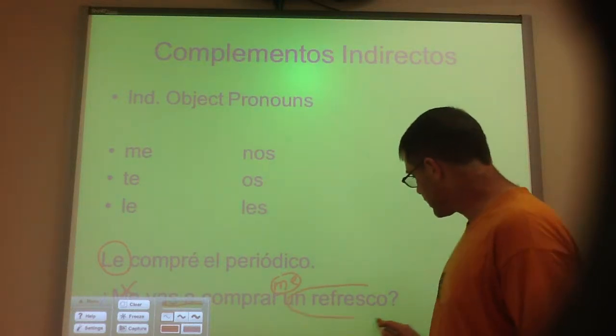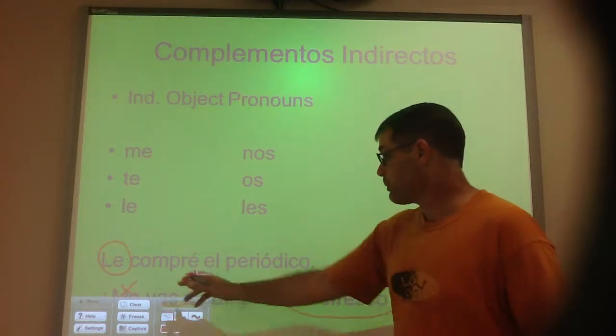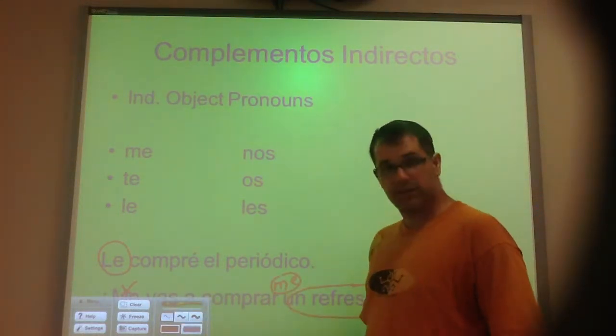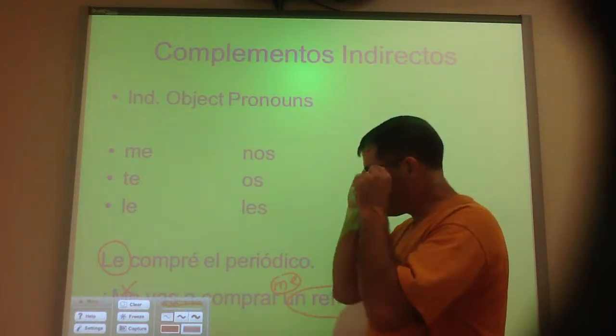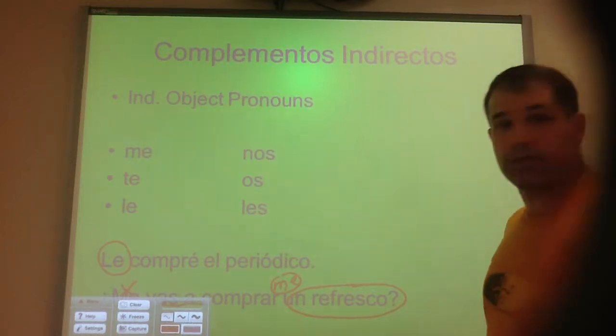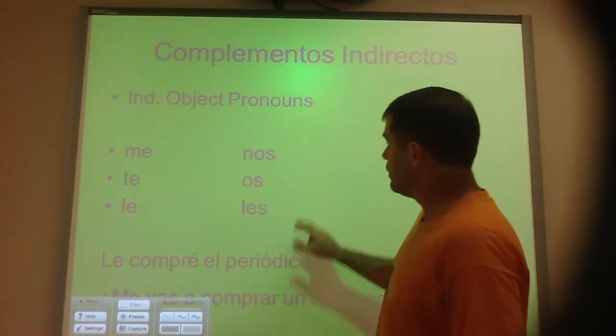So again, here's your direct object pronoun, soft drink. Me is your indirect object pronoun. So I'm going to say vas a comprarme un refresco, and I can put it right on the end of that infinitive again. Okay, so those are the three places, same three places as direct object pronouns, that we can put indirect object pronouns.